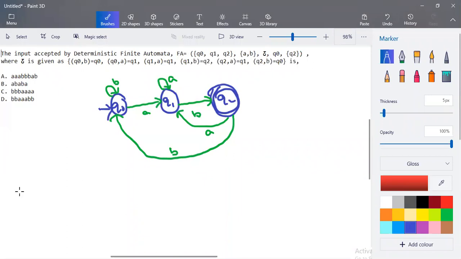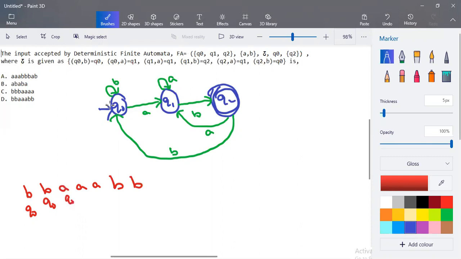So we'll start from option D. The input in option D is B, B, A, and then two B's. The starting state for the given DFA is Q0. So we start with Q0. Q0 when the input is B, what happens? It is a self loop condition, so it stays in Q0 itself. Again Q0 when the input is B, it stays in Q0 itself.